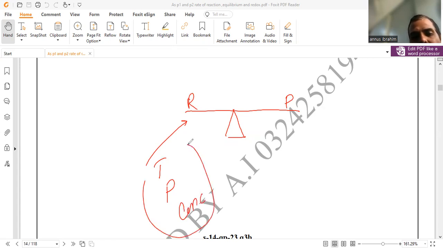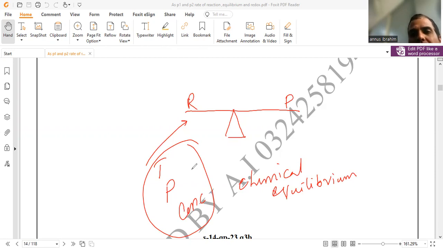By these three parameters, chemical equilibrium may be altered or changed.